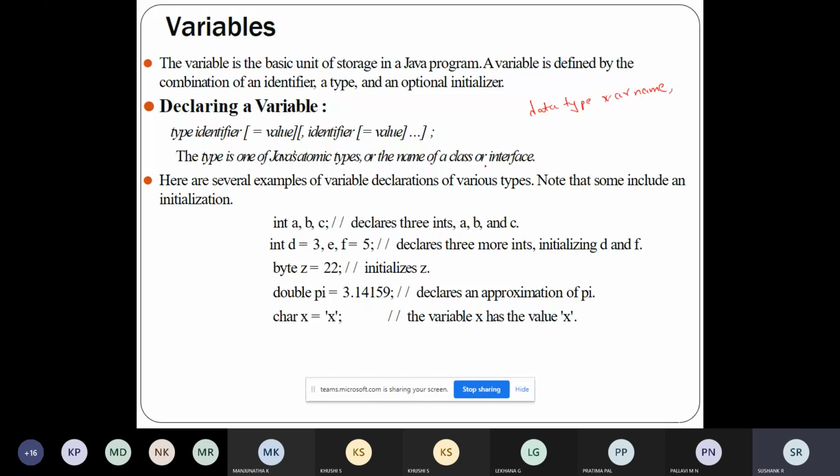The general format is the given type, the variable name, is equal to some value. To declare a variable you give the data type of the variable, then the variable name. If you want to add a few more things, you can give a value to the variable. Generally the data type and variable name are sufficient, but you can give the value also. So a variable is a basic unit of storage in Java.